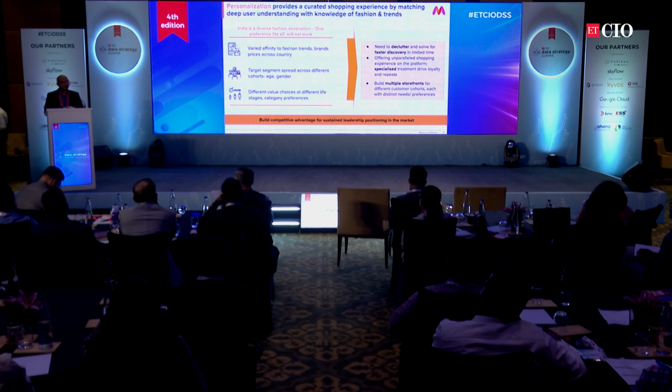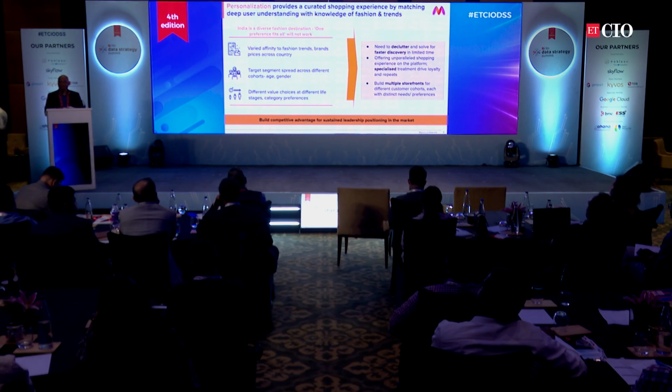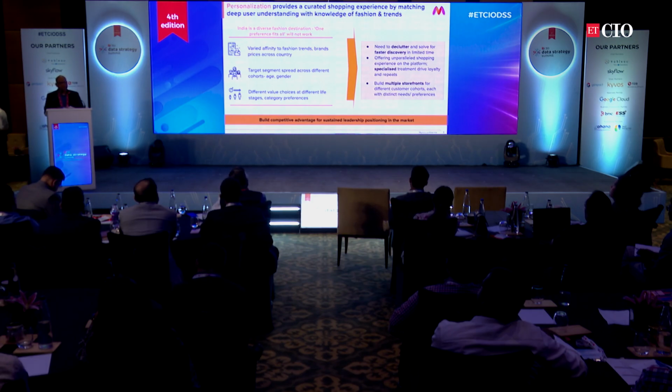So the whole point here is to declutter, make things more relevant, and show the user what they would most likely want, right? So that's the problem we are trying to solve. This is where AI plays a huge role in helping achieve this goal. Ultimately, we're looking at creating multiple storefronts, whether it is for these different cohorts or ultimately a storefront at an individual level, right?